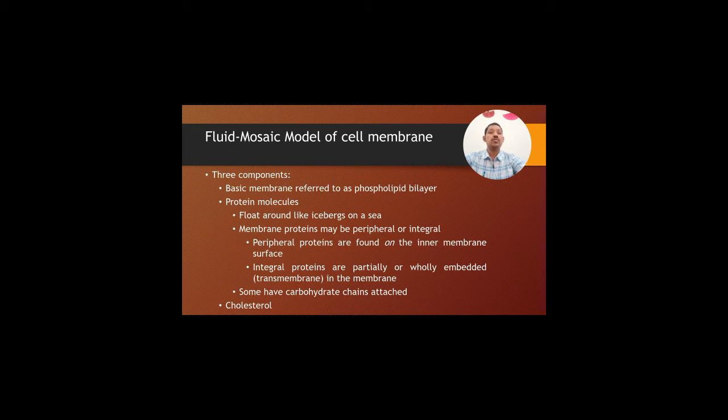Peripheral proteins are found on the inner membrane surface, and integral proteins are partially outside and partially inside, or we can say wholly embedded, transmembrane in the membrane. Some have carbohydrate chains attached, and some cholesterols are also there in the cell membrane.